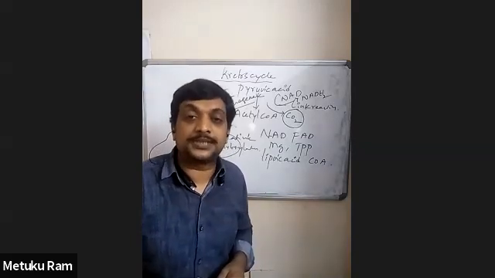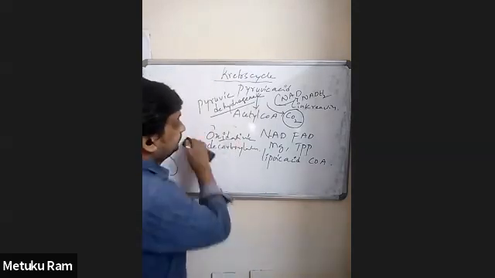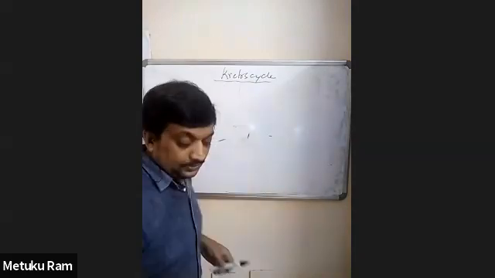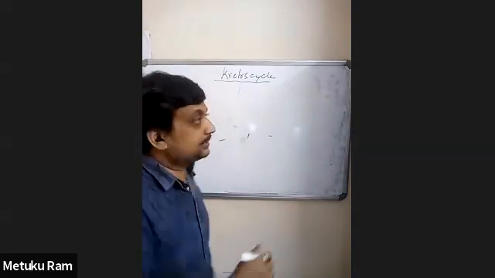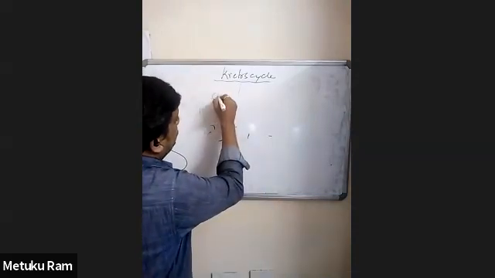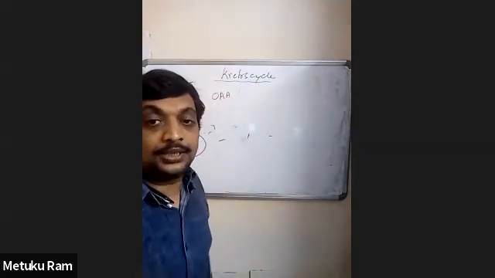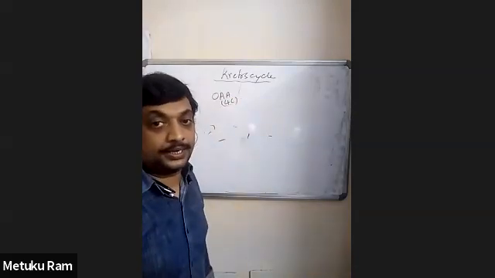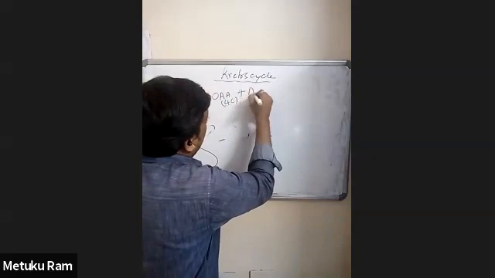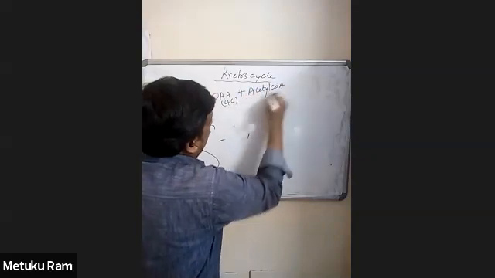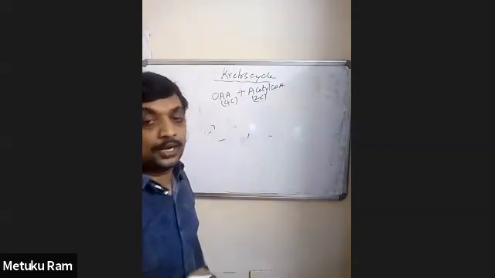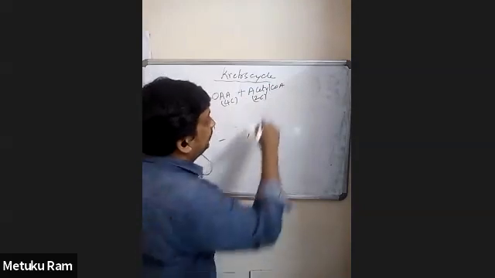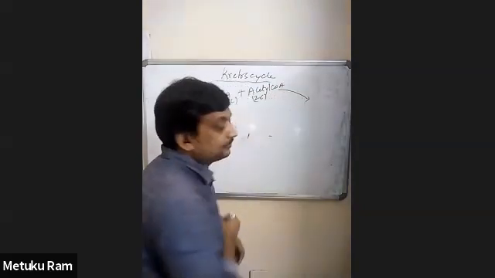Now let's start the Krebs cycle pathway. The first reaction in this Krebs cycle is the condensation reaction, in which oxaloacetic acid, OAA, a 4-carbon dicarboxylic acid, combines with acetyl-CoA. This acetyl-CoA is a 2-carbon compound. So here OAA and 2-carbon acetyl-CoA together undergo a reaction called condensation.